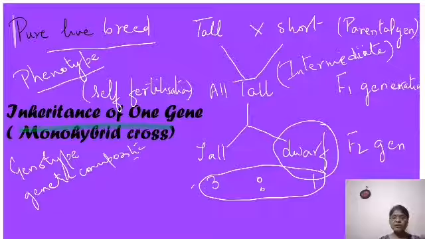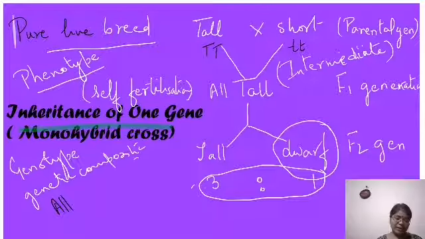So based on that, he represented the tall ones with, I will just change the color for you, capital T for the dominant character, and for the trait which is short, he used small t. Now another term I will introduce, because there are a lot of terms here which we are studying for the first time.